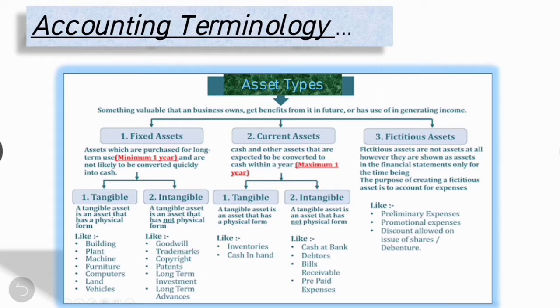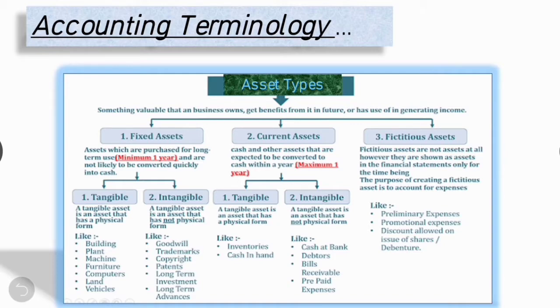Asset types include fixed asset, current asset, and fictitious asset. Fixed assets may include long-term resources like buildings and equipment. Right? Current assets include all assets a company expects to use or sell within 1 year. Right? Such assets are called current assets. Fictitious assets are not assets at all, however, they are shown as assets in the financial statement only for the time being.